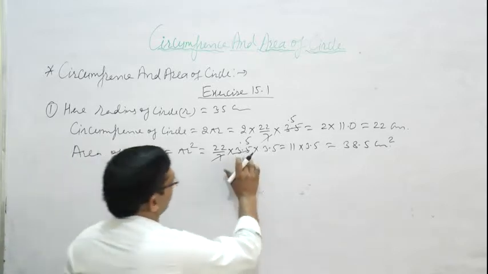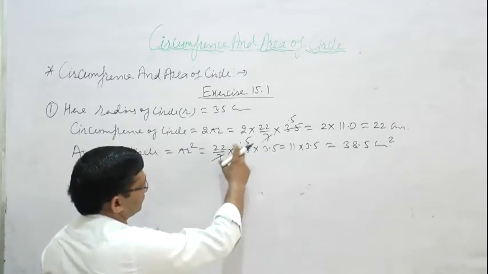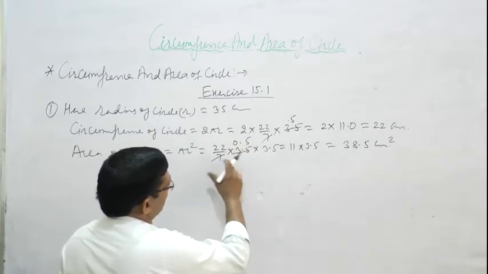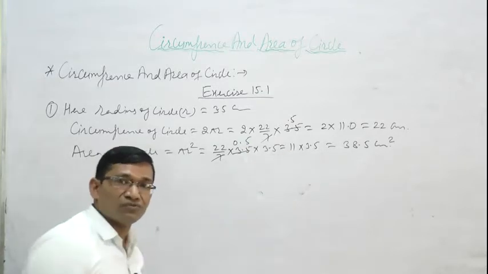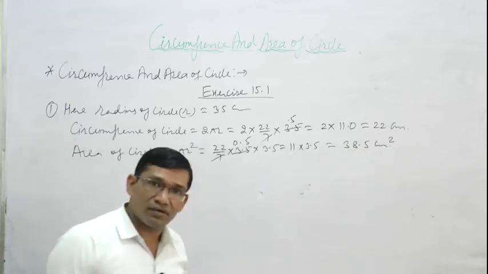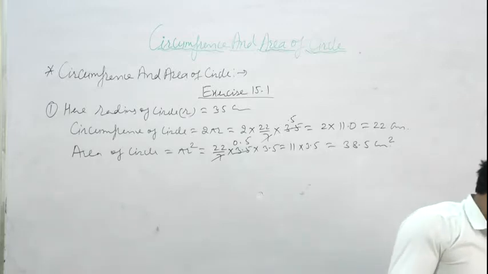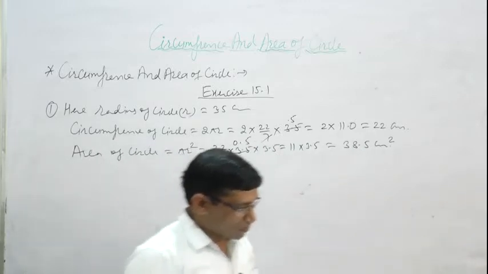So the circumference is 2 pi r, that is 22 centimeter, and the area of the circle is pi r square. We put the values of the radius. So 3.5 multiply 3.5, 7 cancelled, we get 0.5. Then 22 times 0.5 is 11. 11 multiply 3.5 is 38.5 centimeter square. Clear? Okay.